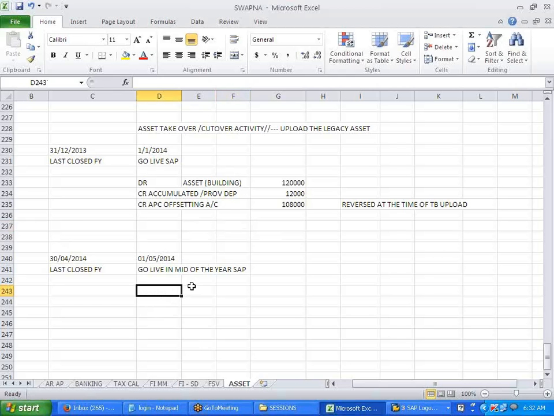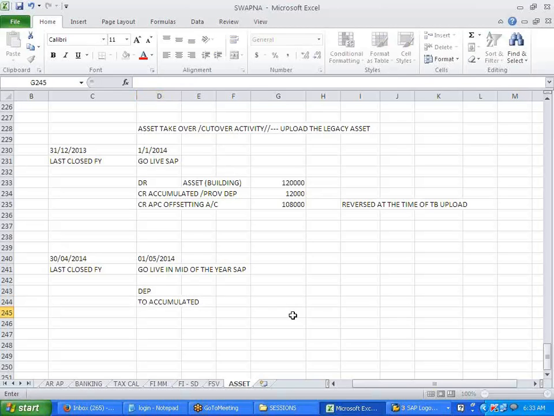Right. Now what will happen in this case? Not only accumulated depreciation, here what I have to upload, in this case I'm doing it in the mid of the year. So there is depreciation also calculated over here. For this year, the previous months' depreciation, do you have to calculate? In this case, because my P&L is closed, only the balance sheet is there. See, all these are balance sheet items. But in this case, what will happen? My depreciation to accumulated depreciation will come, right?